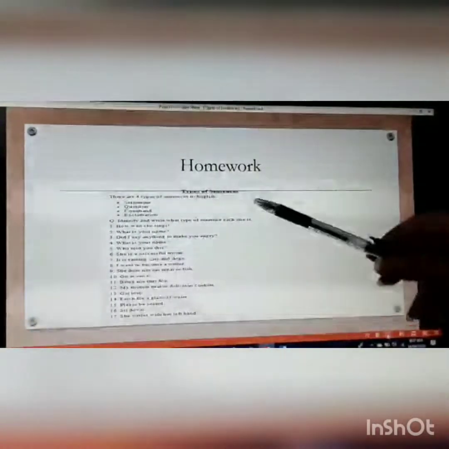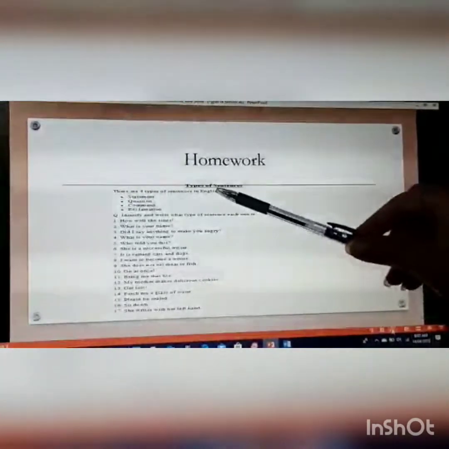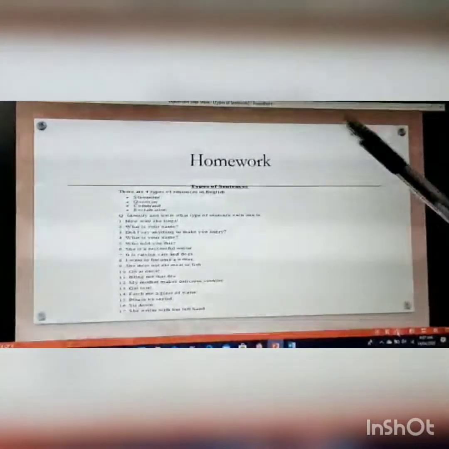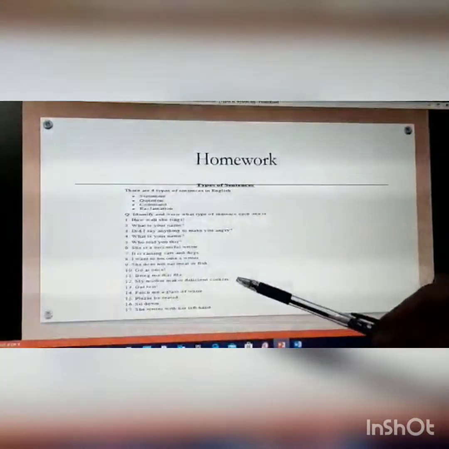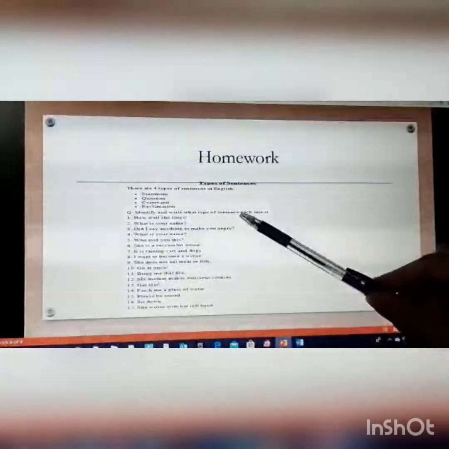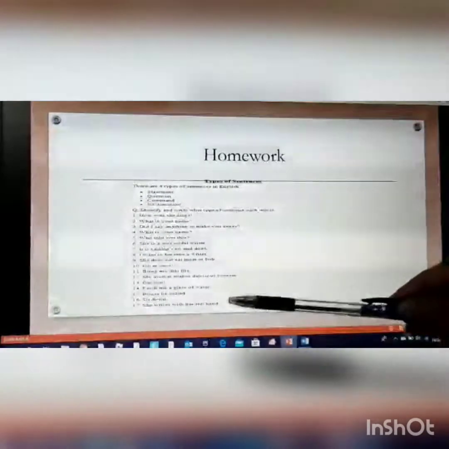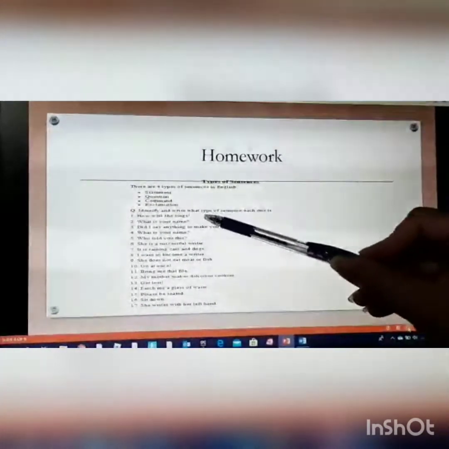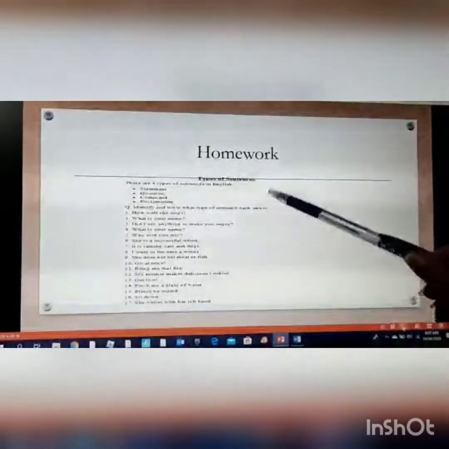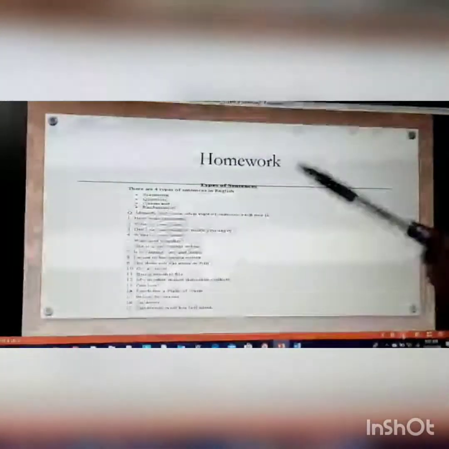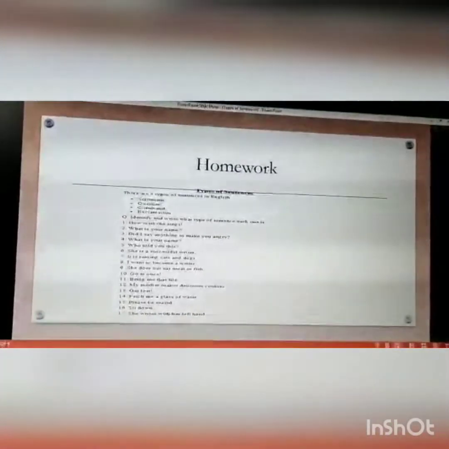Now for your homework, you will be given the 4 different types of sentences: statement, question, command, exclamation, and then you'll be given many sentences. You'll have to identify them. You can say it out loud, you can think about it, and you'll have to write next to each sentence. You'll have to draw a line, a blank, and then write what kind of sentence it is, whether it's a statement or a question or a command.